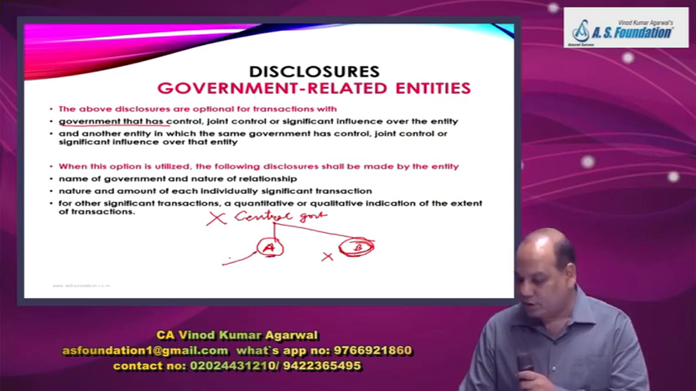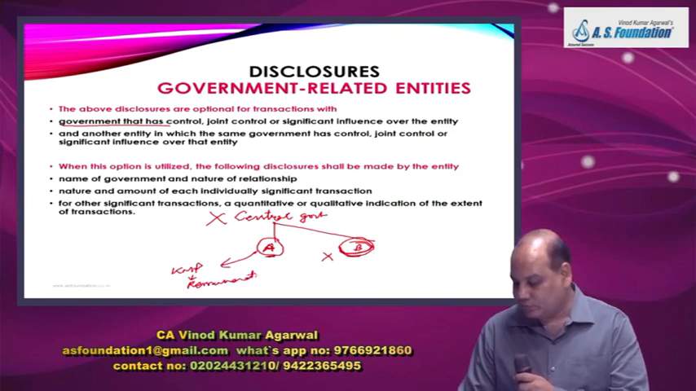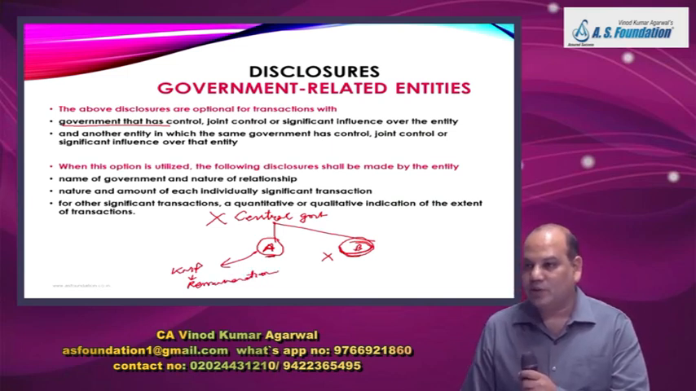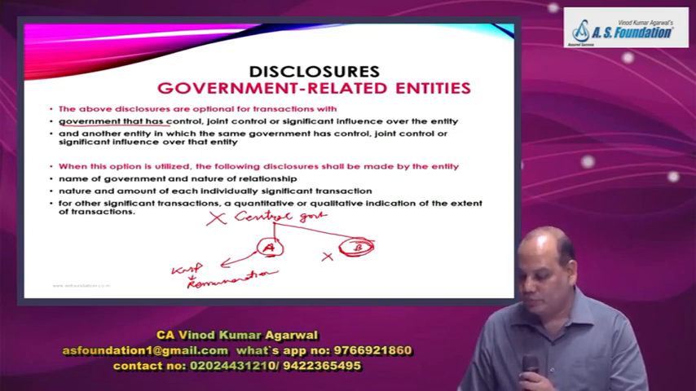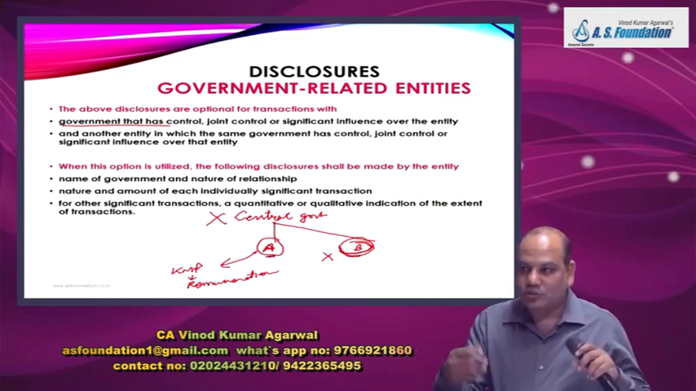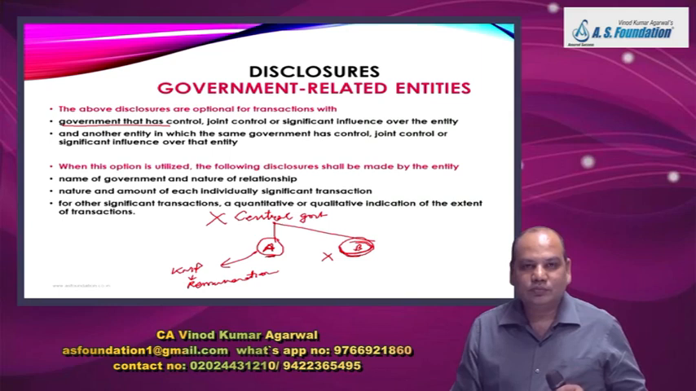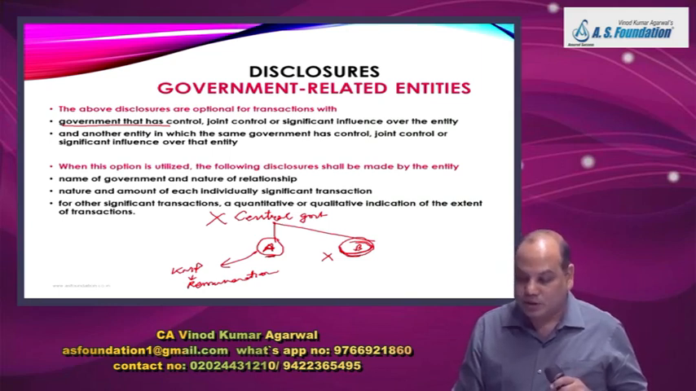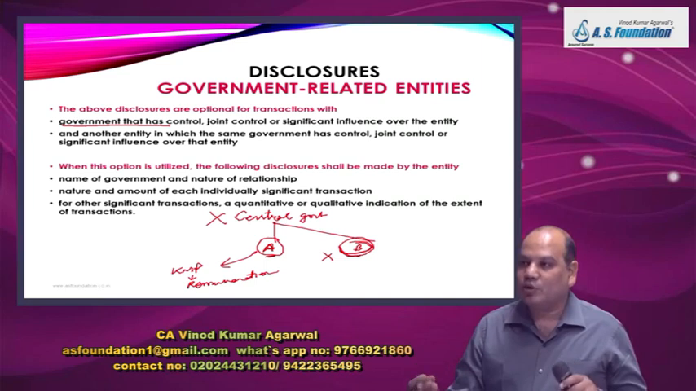But what if entity A has a KMP and they have paid remuneration to the KMP? Will entity A be exempted from the disclosure requirement of KMP remuneration? No. It is not a transaction with the central government. It is not a transaction with other entities controlled by the same government. So transactions other than these two will be disclosed. Some students interpret this as if the standard is not applicable to a government company.